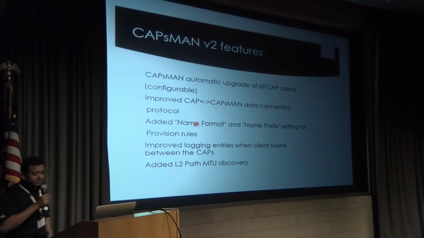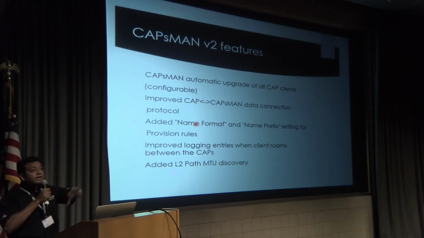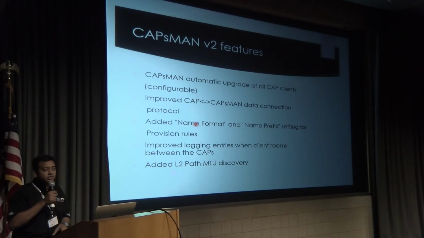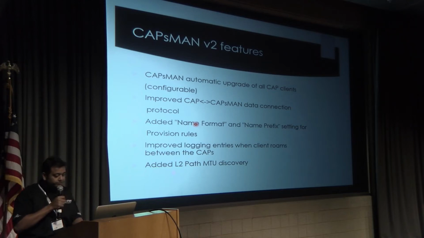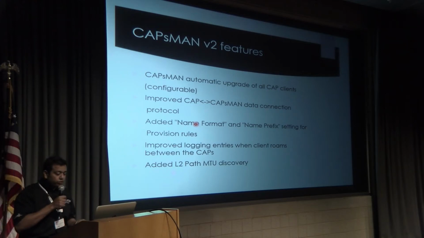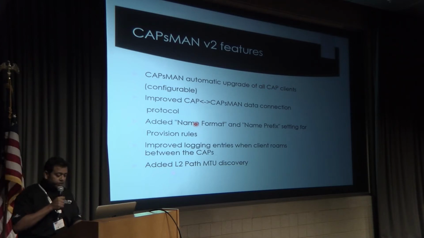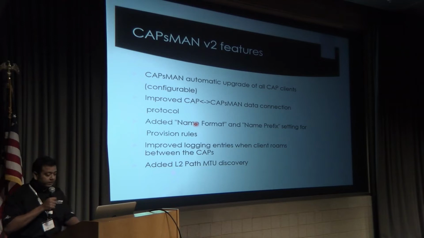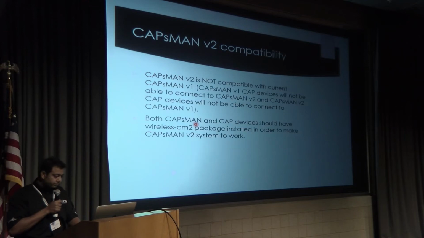So CAPsMAN version 2 features actually. Before there was version 1 and nowadays version 2. So it can upgrade all your APs from a single administrative control. It means if you are on a controller and you want to upgrade your APs, you can do it from a single point of location. The data connection has improved more. The name formatting has improved. They have added provision rules, and in provision rules they have added name format and name prefix. Logging entries have been improved, and layer 2 path MTU discovery was also added.